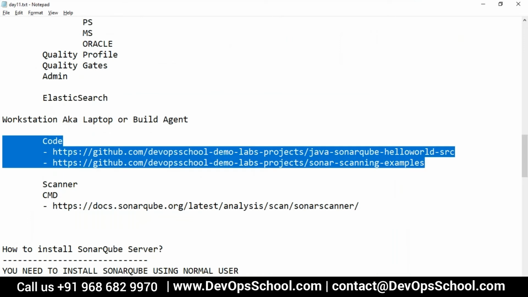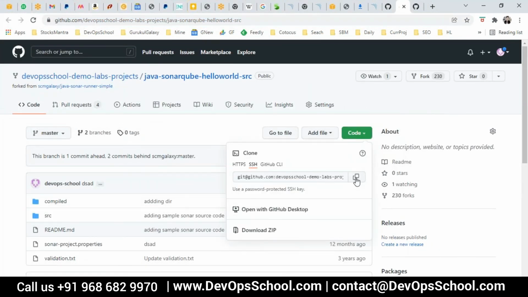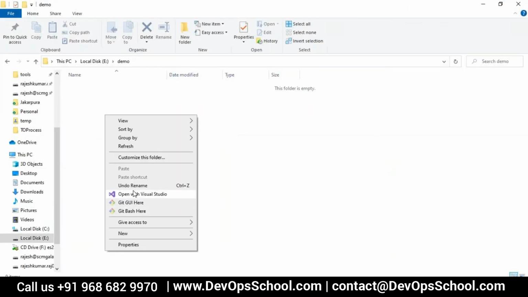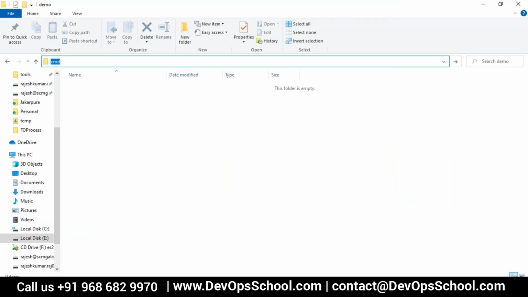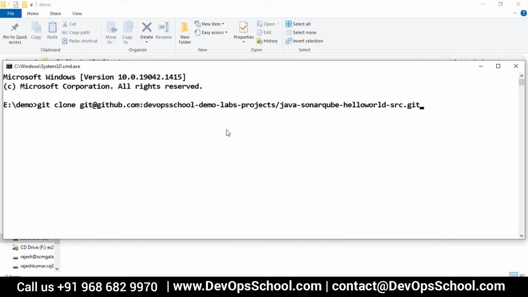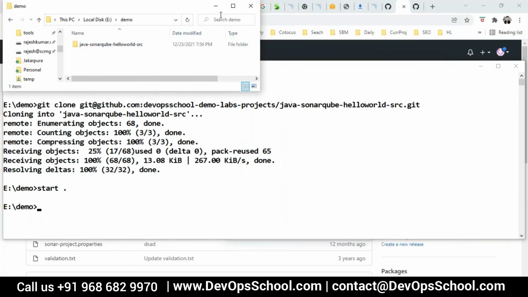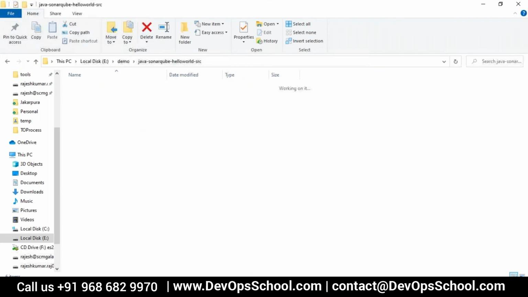Okay, so now this code, can we download this code? So go ahead and download this code. I'm going to copy and clone this one here. Open a command line, git clone, and enter. You can download it also, but cloning is a little bit faster. Done. So guys, I got the source code here. Now you know what? I don't like this long name. So just to simplify, I'll name the directory code itself.